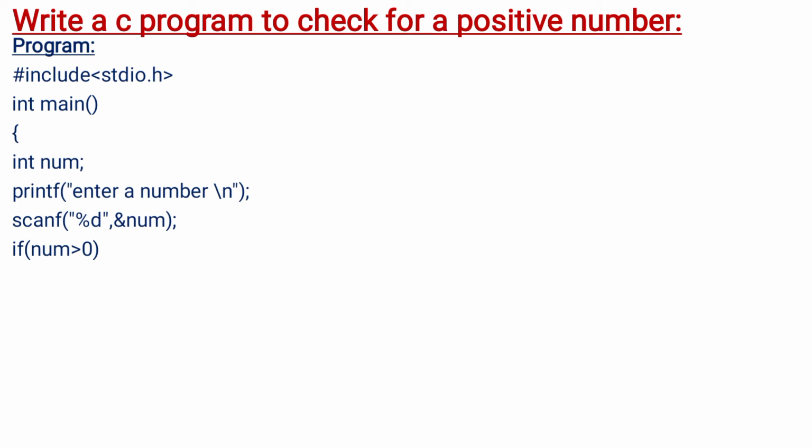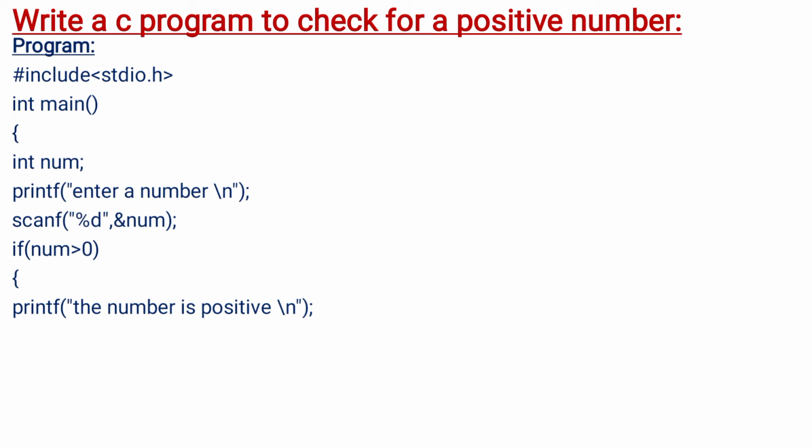Next, I am checking a condition. So here I am going to write an if condition. If num greater than 0, then opening brace, printf "The number is positive". See, what is the condition for a number to be positive? If a number is greater than 0, then that number is called a positive number.